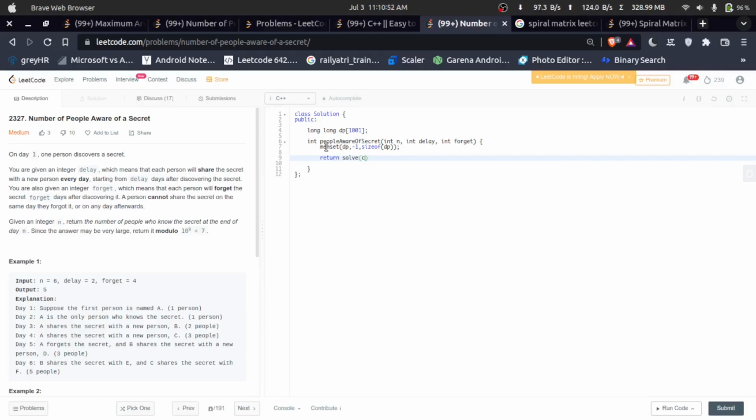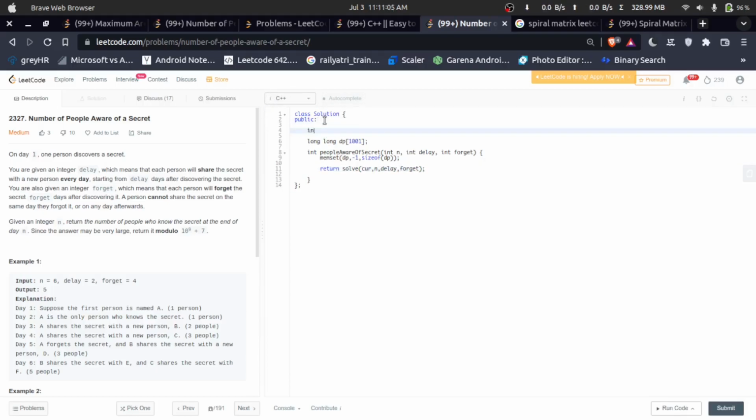Solve, basically the current, n, delay and forget. Solve with integer current, integer n, integer delay, integer forget.